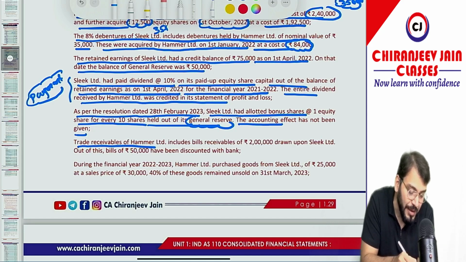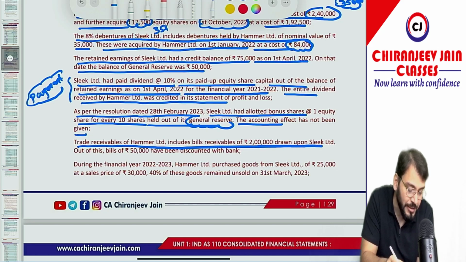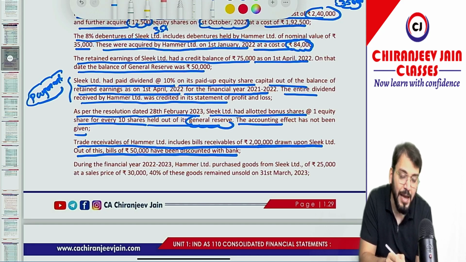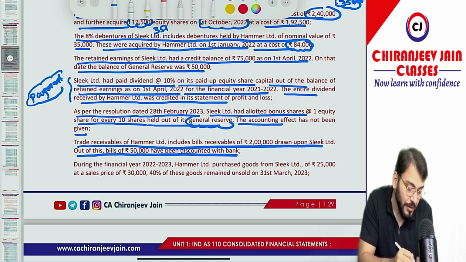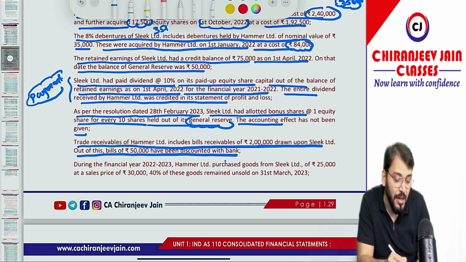Trade receivable of Hamel Limited include bills receivable of 2 lakh drawn upon Snake Limited. Out of these, 50,000 have been discounted with the bank. That means out of 2 lakh, trade receivable of Hamel Limited include BR of 2 lakh drawn upon Snake Limited. Out of these, bills of 50,000 have been discounted with the bank.